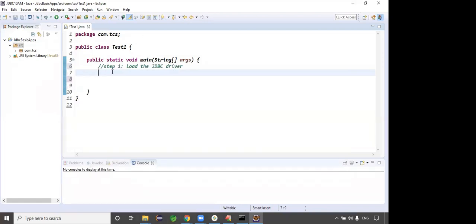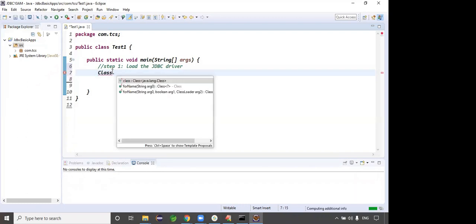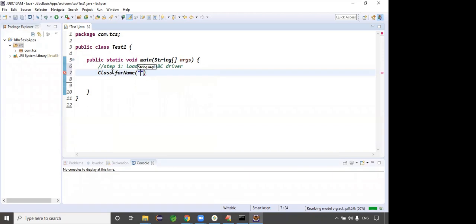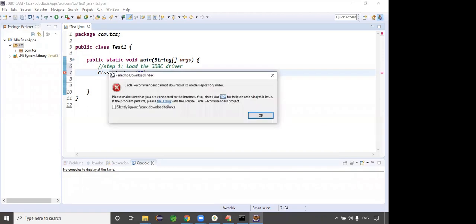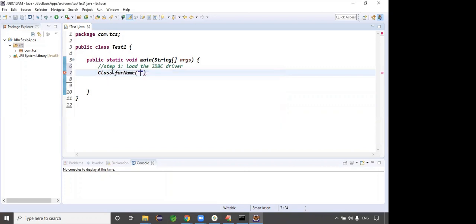Yeah, step one is load the driver. To load the driver, guys, we will not teach like this for them, all are only practical skills. Class.forName, tell me your Class.forName. Oracle driver class we need to give. What's the driver class name? oracle.jdbc.driver.OracleDriver. The class is called OracleDriver, right?